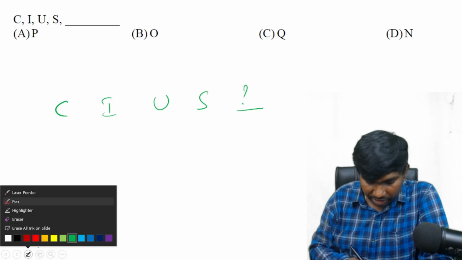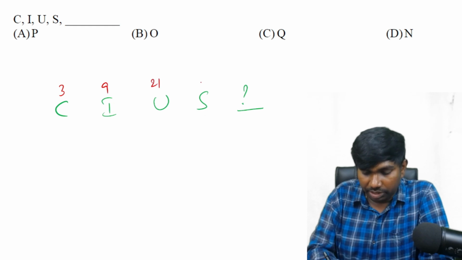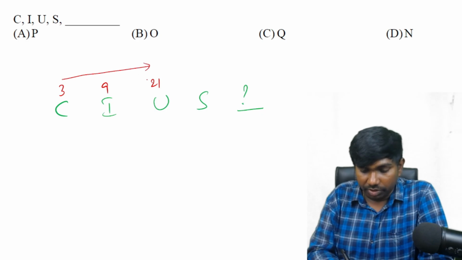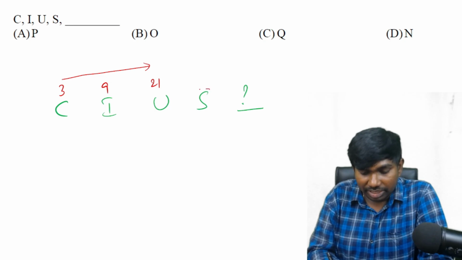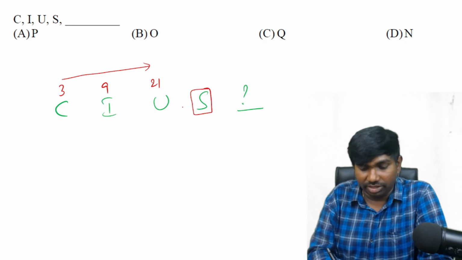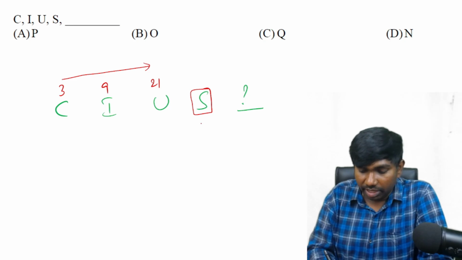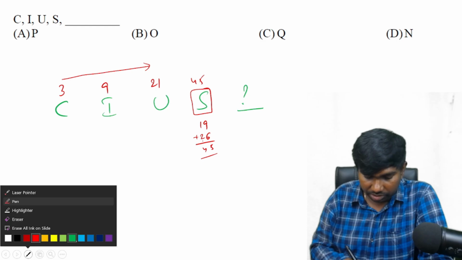Next, CIUS and then question mark. Let us take their positions. C is 3, I is 9, U is 21, and S is 19. But don't write 19 because actually the series is increasing, right? Why it will become decrement? Why it will decrease suddenly? That means this S is not 19. This S is not in this cycle. This S is in the next cycle, right? So next cycle means what we can take. Actually, in the first cycle, it is 19. To get its next cycle number, we have to add 26. If you add 26, it will be 45. So 45. Let us verify the logic. Will there be any logic or not?